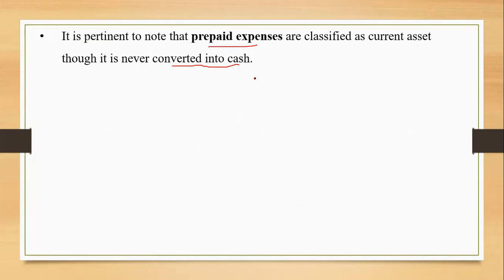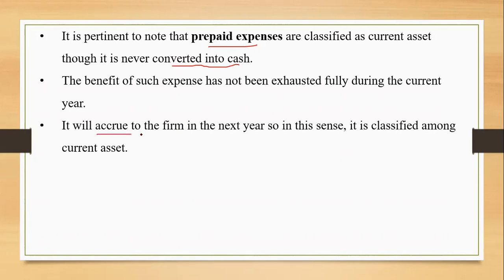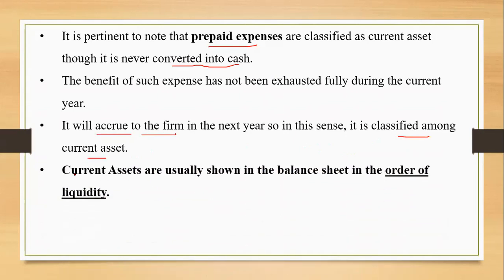But yes, it is always treated as a current asset. The benefit will accrue to the firm in the next year, so in this sense it is classified among the current assets. Current assets are generally shown in the balance sheet. Assets to balance sheet mein jaate hain.